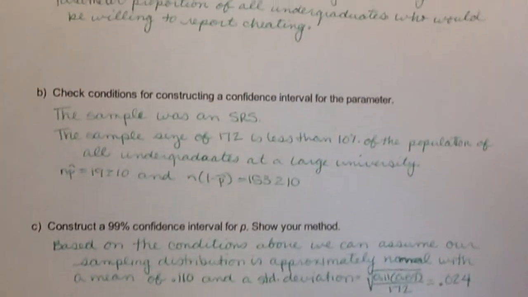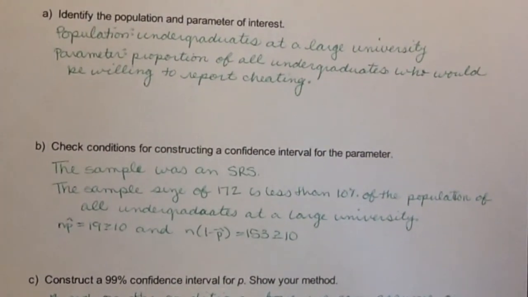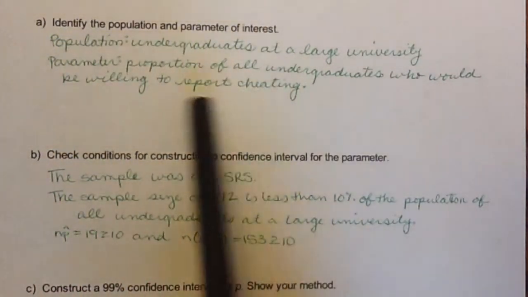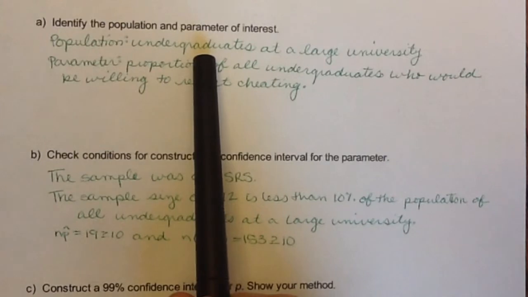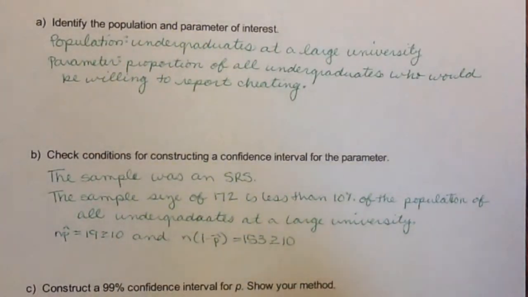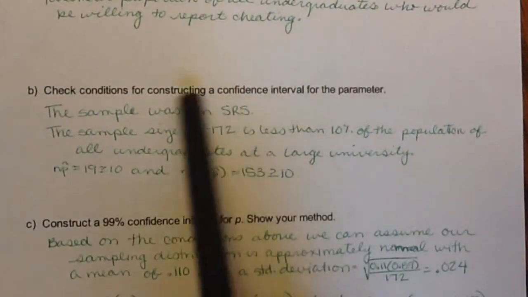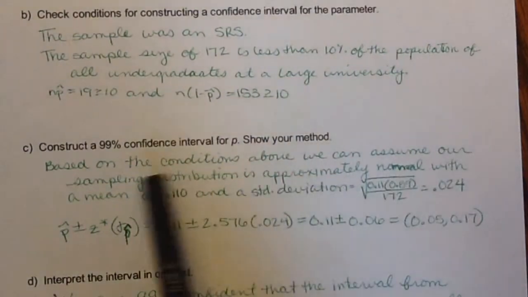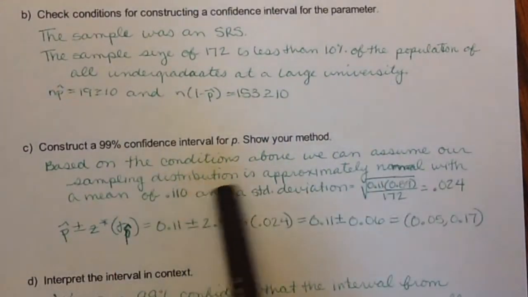So again, I'll pull this up. You want to go through the same process every time you're asked to find a confidence interval. Even if this very first question simply said to find a confidence interval, you should identify the population of interest and the parameter of interest. This sets the stage for everything else that you're doing. You're next going to check that your conditions have been met. Once you've established your conditions have been met, you state the distribution.